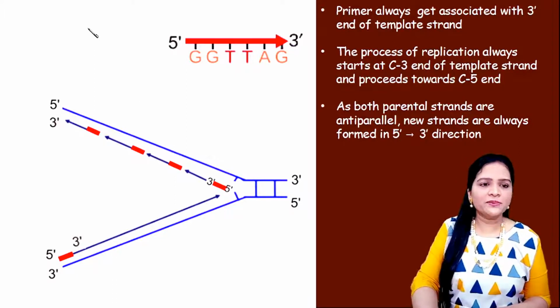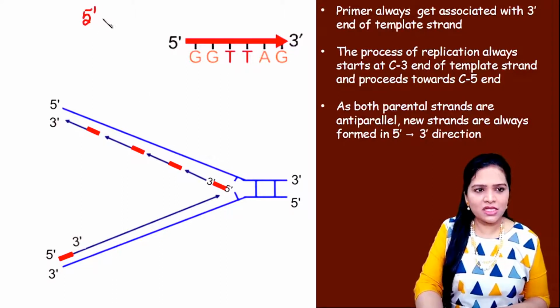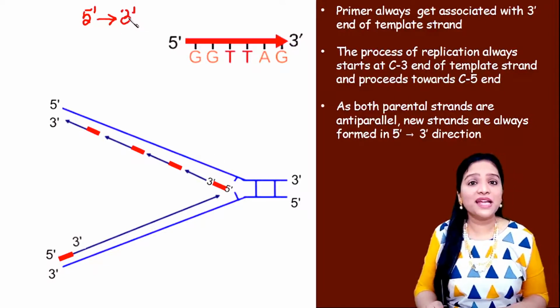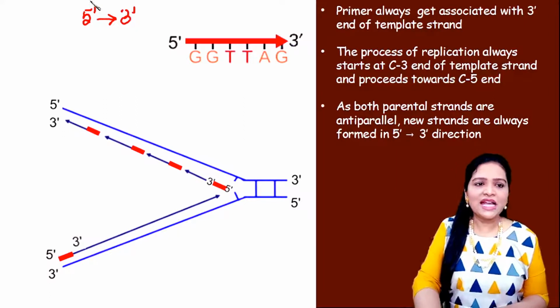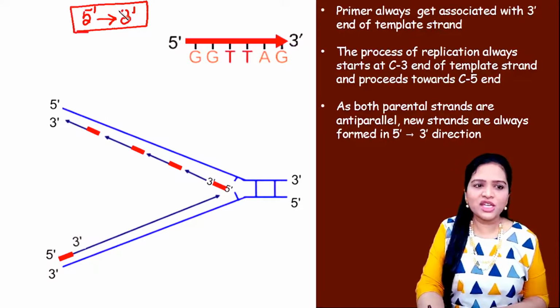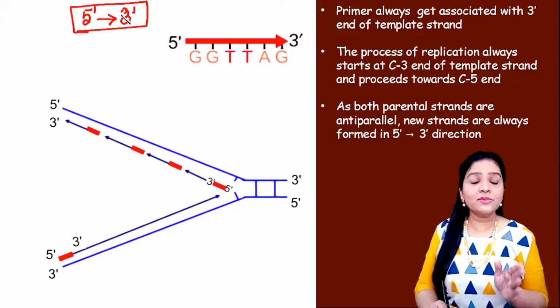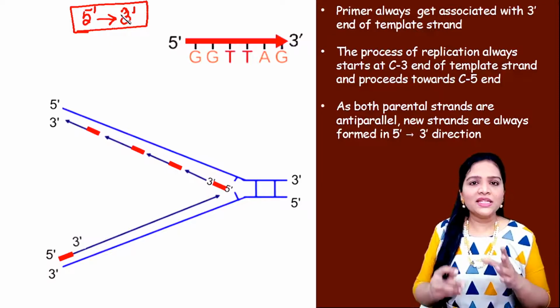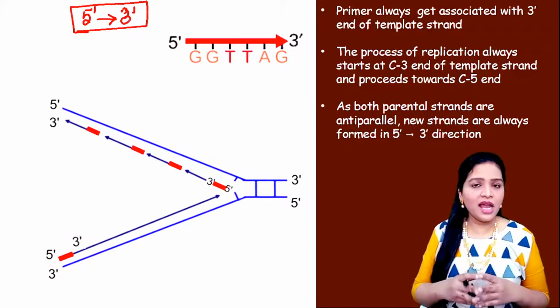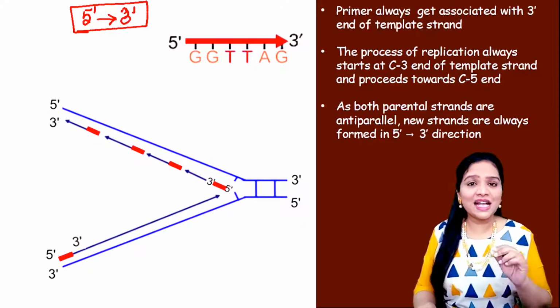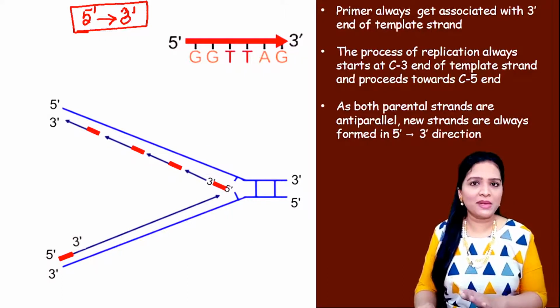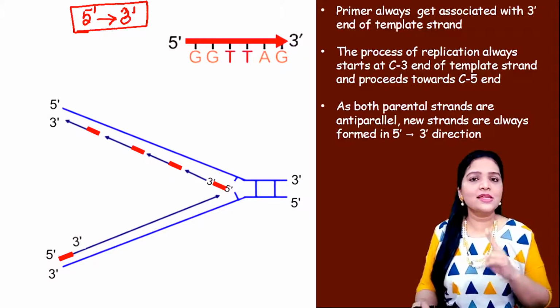For this, you have to remember two important rules. Rule number 1: DNA synthesis always occurs in the 5 prime to 3 prime direction. This direction will never change at any cost. Rule number 2: the RNA primer always gets associated with the 3 prime end of the template strand. This is rule number 2.